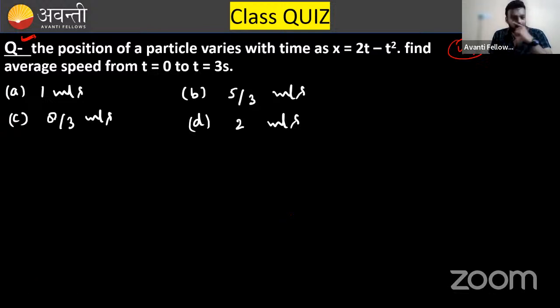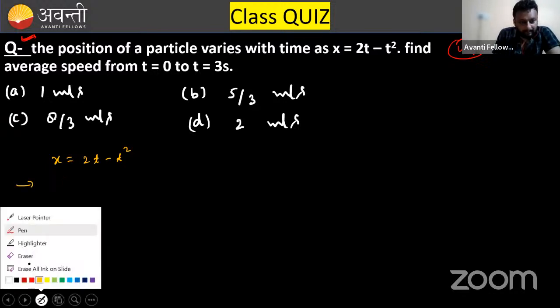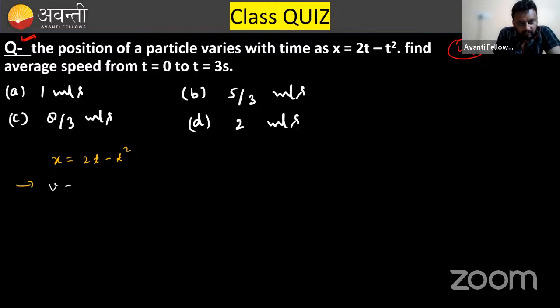Okay. So according to the question, the position of a particle varies with time as x equals to 2t minus t square. This is the position given. Now, to find the velocity of the particle, velocity will be the differentiation of it. Velocity will be 2 minus 2t.